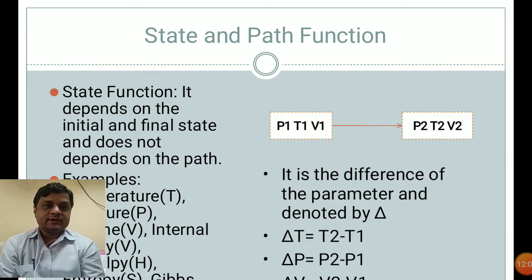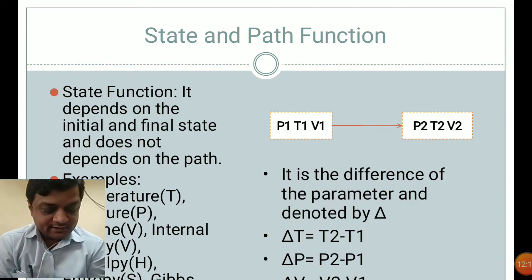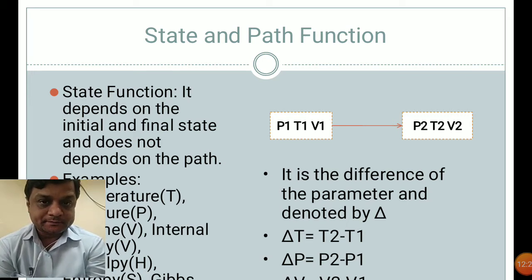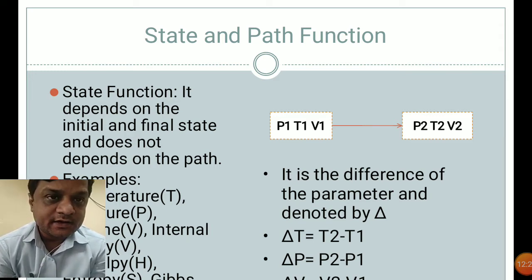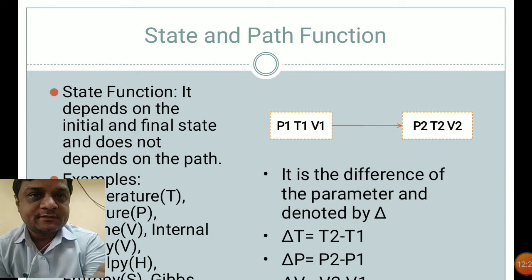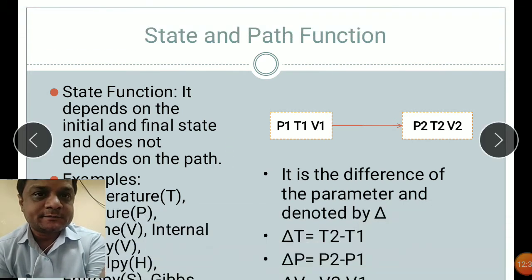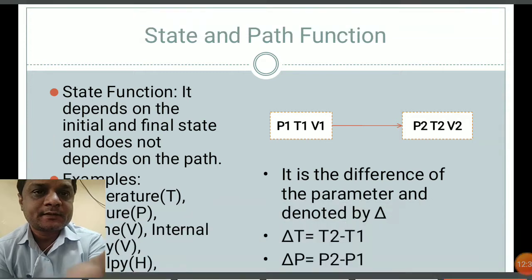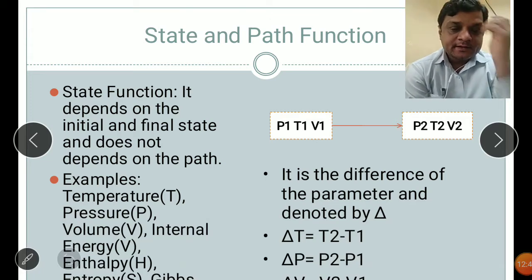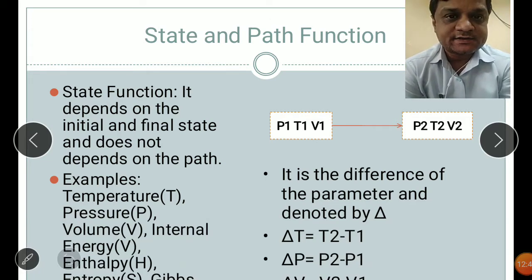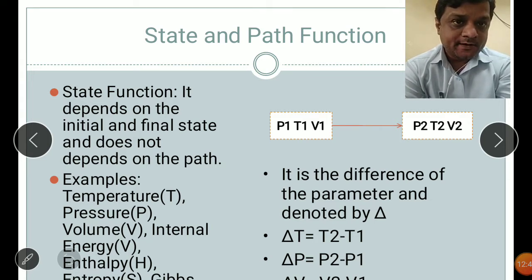Variables like pressure, volume, entropy, enthalpy, and specific heat are nothing but the variables which define the state of a body or matter. There are two types of variables, the state and the path function. Now, what is the state function? A state function depends on the initial and the final states and does not depend on the path. So that is the state function.